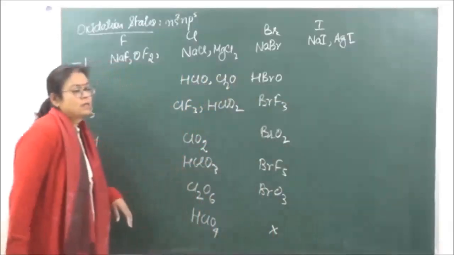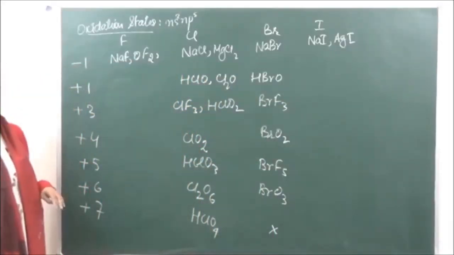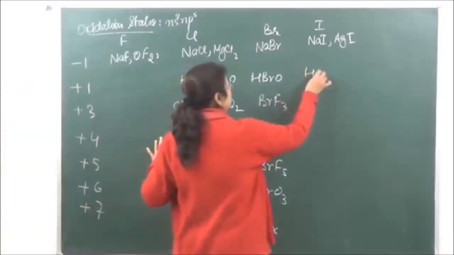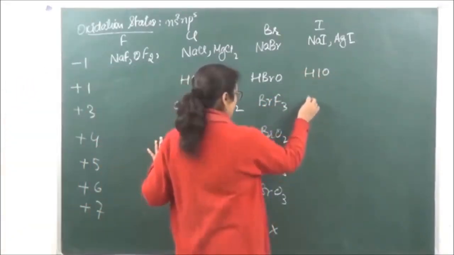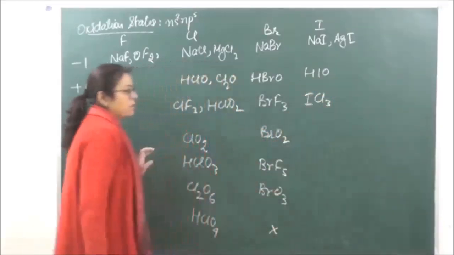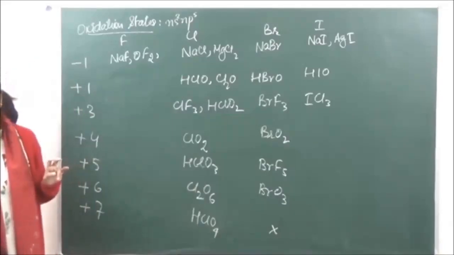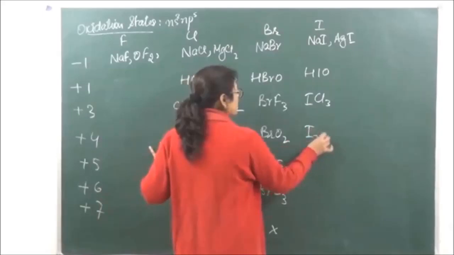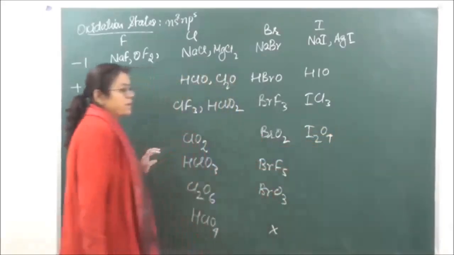-1 oxidation state in sodium iodide and AgI. Then we have HIO. Then we have ICl3, +3 oxidation state, +4 oxidation state in I2O4. This is existing as a dimer over here.